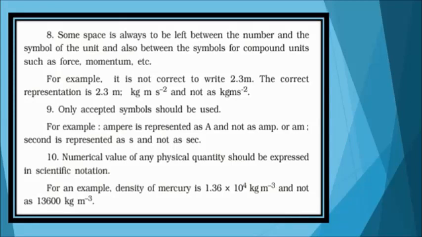Tenth one: the numerical value of any physical quantity should be expressed in scientific notation. For example, the density of mercury is 1.36 × 10^4 kg m^-3 and not 13,600 kg m^-3.